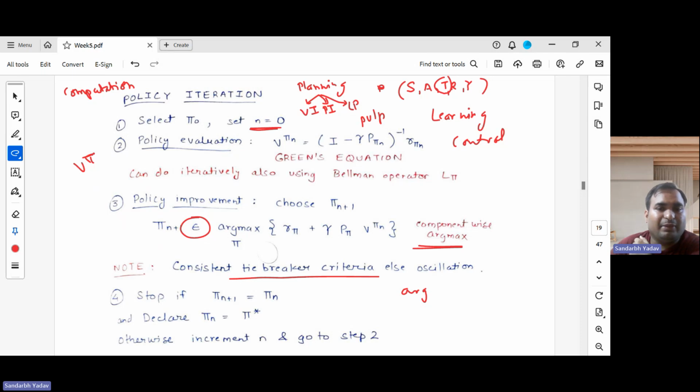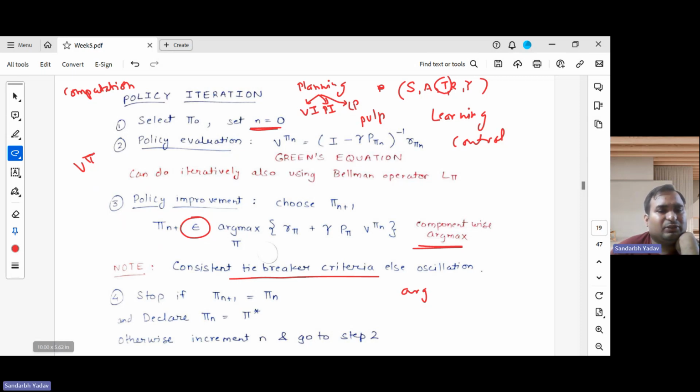The tiebreaker criteria should remain consistent. Otherwise, if you choose one action in one iteration and some other action in the next, the policy will keep on oscillating between these actions, so it won't converge. So it is important to keep this tiebreaker criteria fixed. And we will see in our example that this comes up.